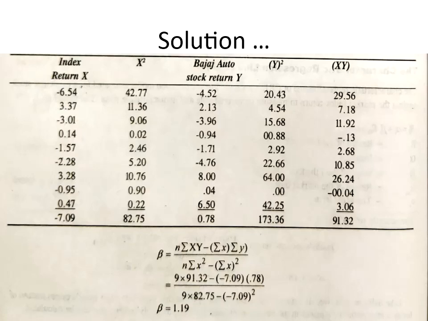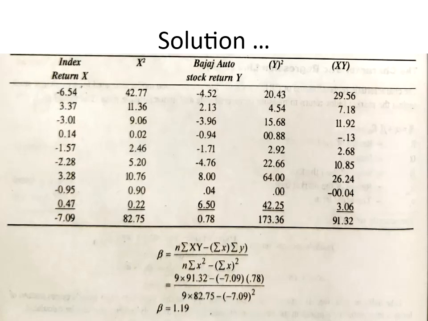Like that I keep on doing for each and every step. So I get minus 6.54, 3.37, minus 3.01, 0.14, minus 1.57, minus 2.28, 3.28. Okay. So like that I keep on doing. Then I do x square, that is column 1 square. So minus 6.54 square, minus into minus, I'll again repeat, it is plus, right?